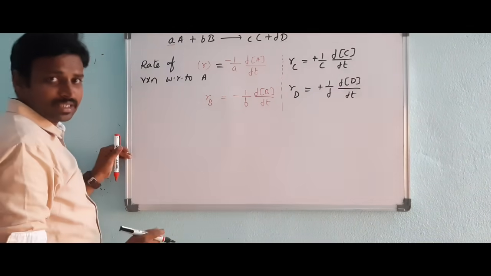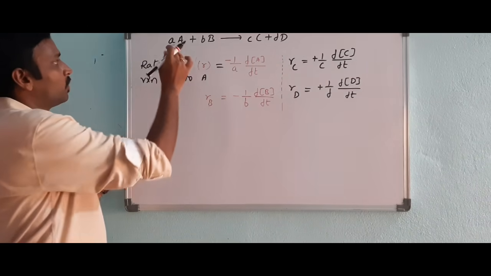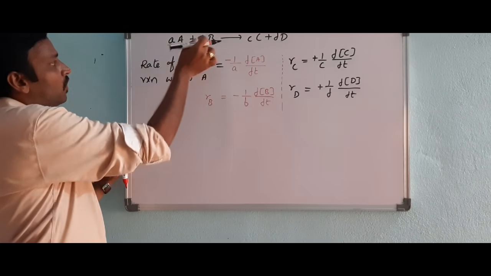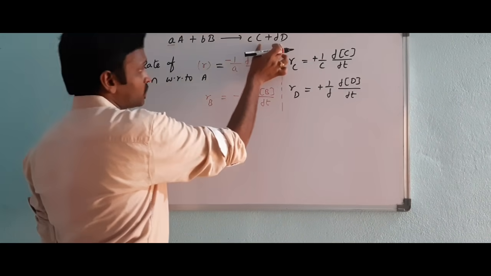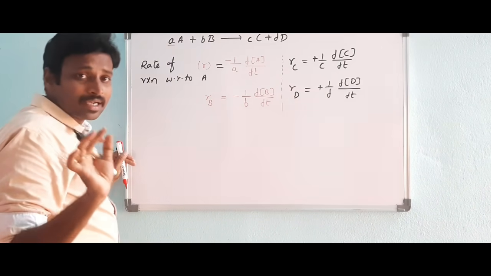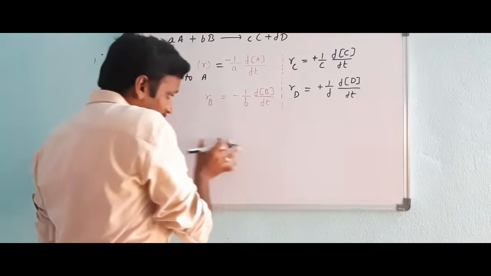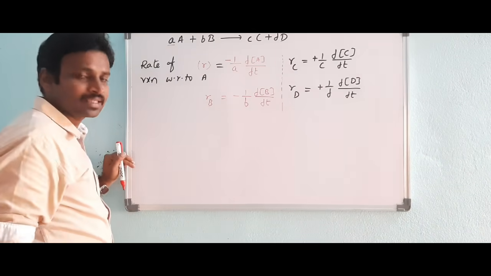At a particular instant, all these rates will be the same, meaning how much the reactants are being consumed and how much the products are forming. Instant means, for example, at 5 minutes or 4 minutes.